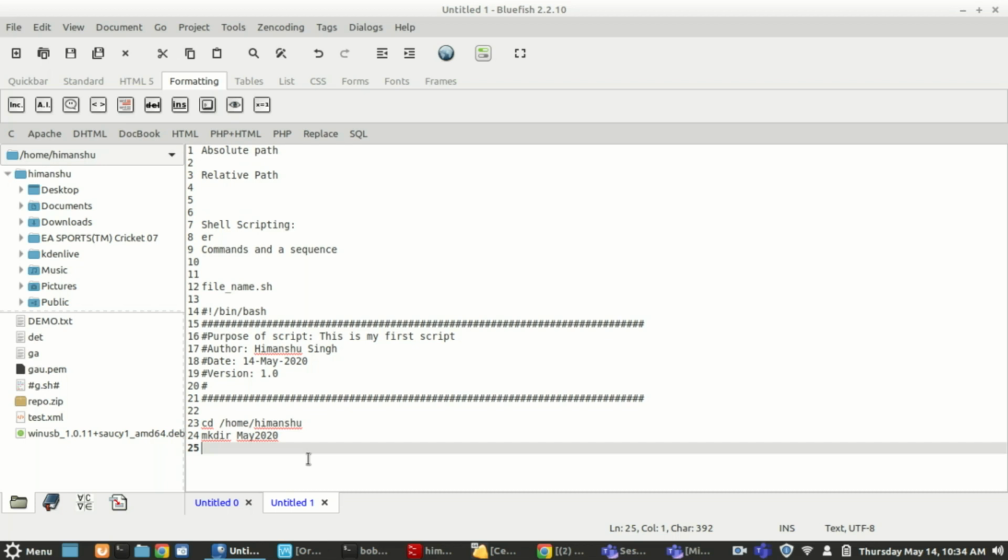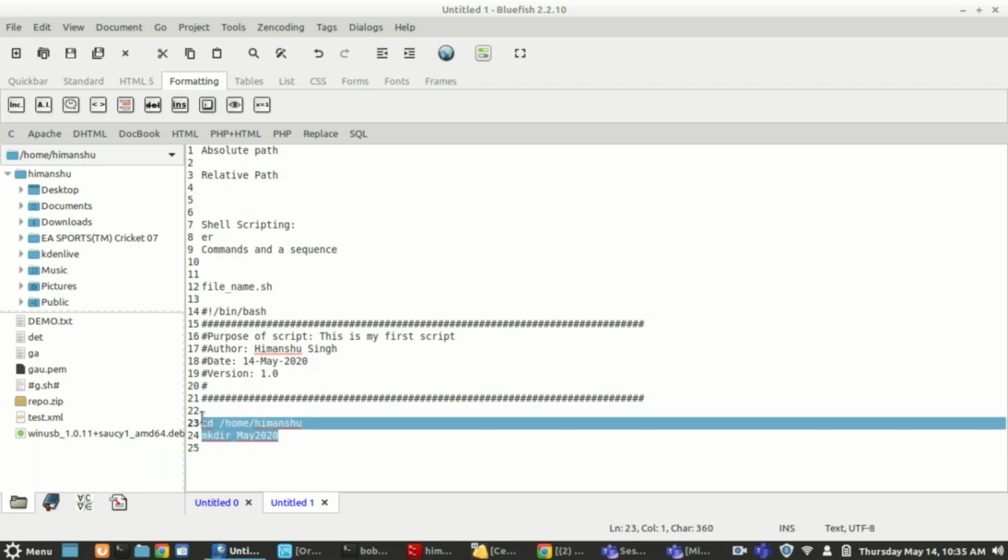But that is a different thing. Here there is no concept of parameter or anything that we are discussing right now. So here we just want a simple, very basic script. If I give it like this, it will say I cannot go inside the home of a different user. It will error out saying permission denied, and it will not work.